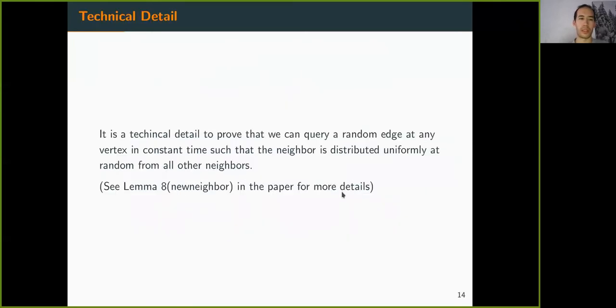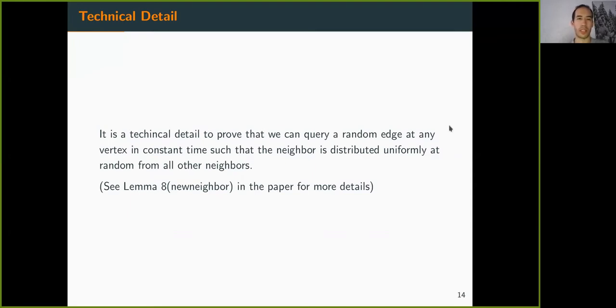Okay, so there will be a technical detail in this talk, namely that we actually want an O(n) time algorithm, but the number of edges in our graphs will be at least n times log n if p is log n over n. So we are not actually allowed to look at all of the edges of the graph. So we assume that the adjacency lists are randomly permuted and that we can query the next edge at any vertex in constant time.